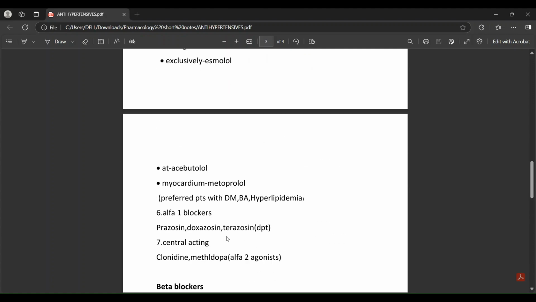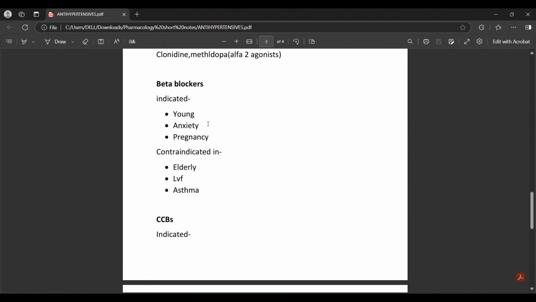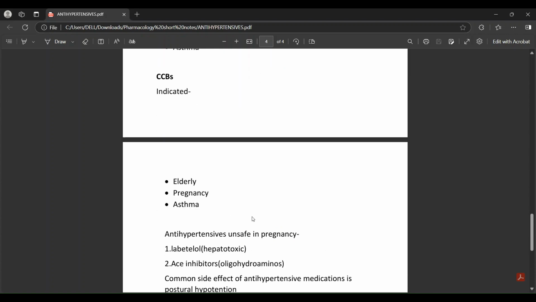As an example, in which patients could you use beta blockers as antihypertensive drugs? Anxiety patients and in pregnancy. What are the contraindications? Elderly, left ventricular failure, and asthma. So that's how you remember pharmacology.